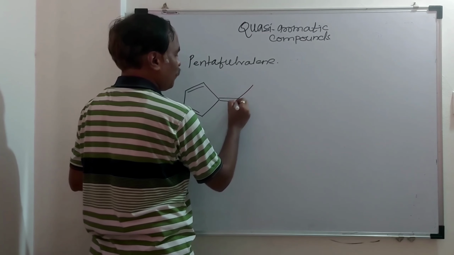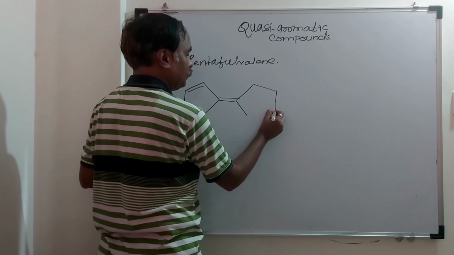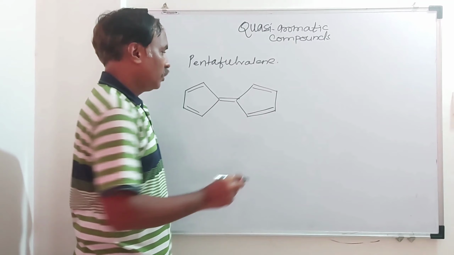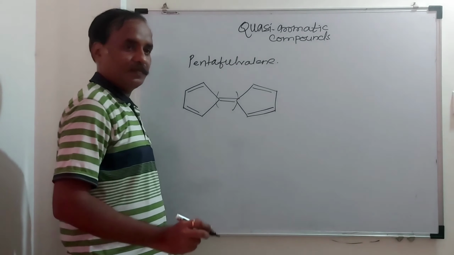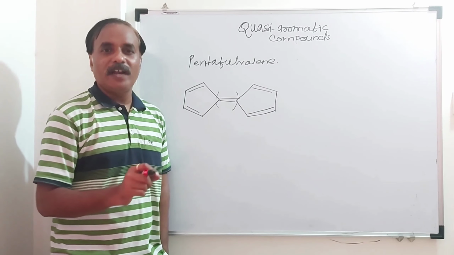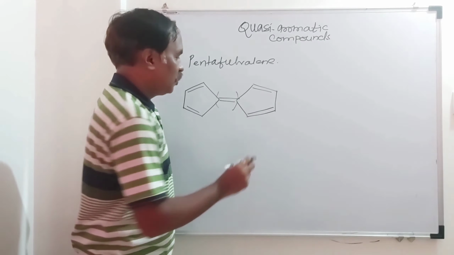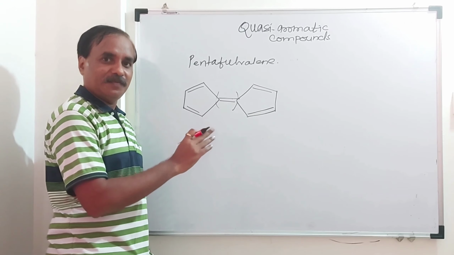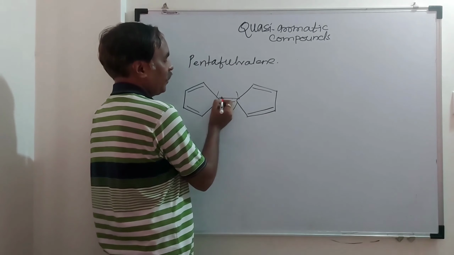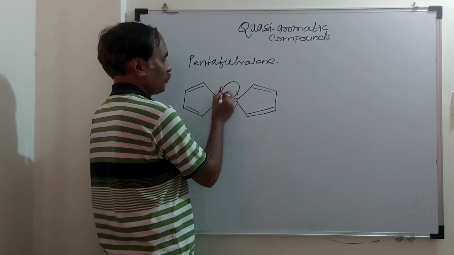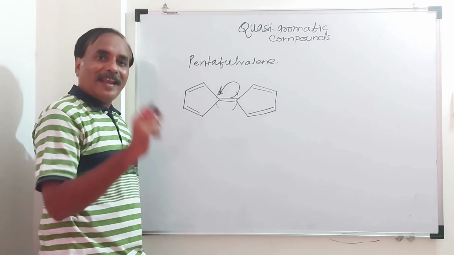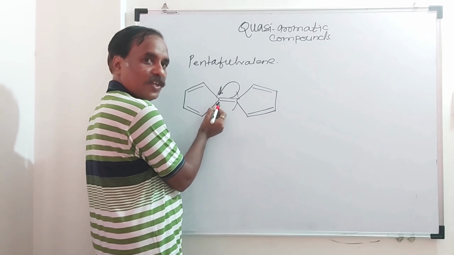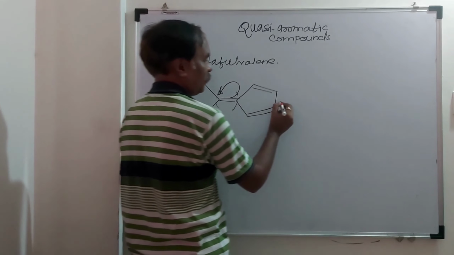Again, this is a fused bicyclic compound. This is pentafulvalene. Here it is an exocyclic double bond. Now the system is symmetrical, the compound is symmetrical. So after breaking up, shifting both pi electrons towards either side. Suppose breaking up this pi bond and shifting of electrons like this. So it will acquire polarity. So this carbon will acquire negative charge and this carbon will acquire positive charge.